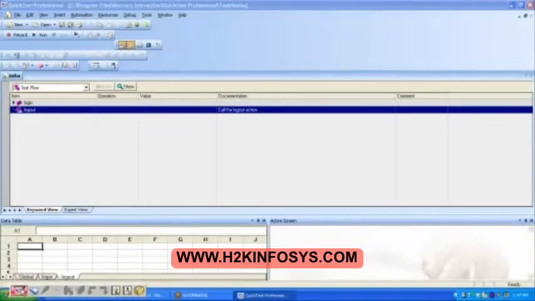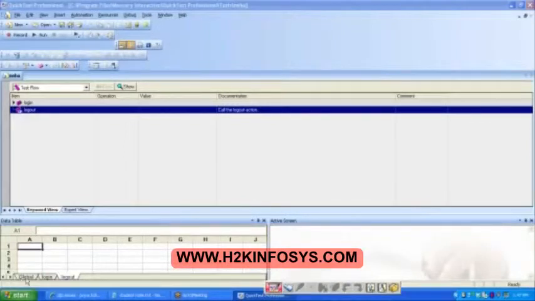Okay. Another thing you observe here. Earlier in the data table, we had the global and then we had the action. There were only two data tables over here, two sheets. But currently there are three sheets. What does this mean? It means that for every action, there is going to be one local sheet, one data sheet that is going to be assigned.